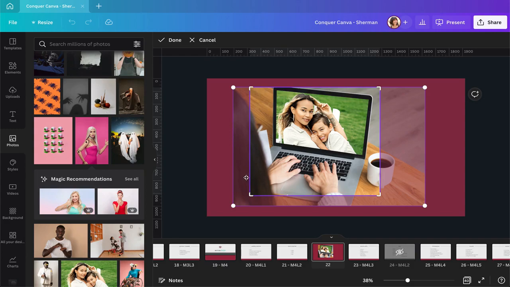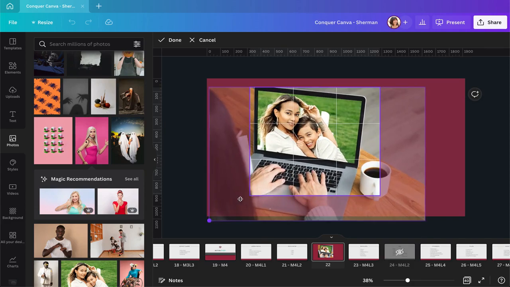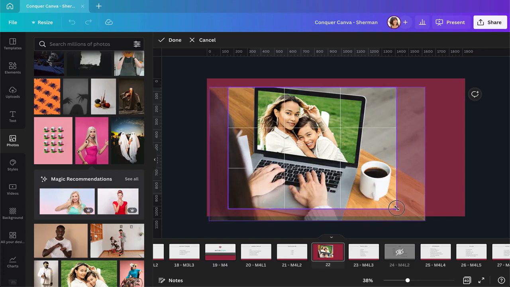Canva doesn't allow you to tweak the picture out of proportion so it looks all squeezed or stretched. So you can zoom in or zoom out of your picture right here. And you can also adjust the crop frame from here. With this one, it will allow you to choose which part of the image you want to show in your design.